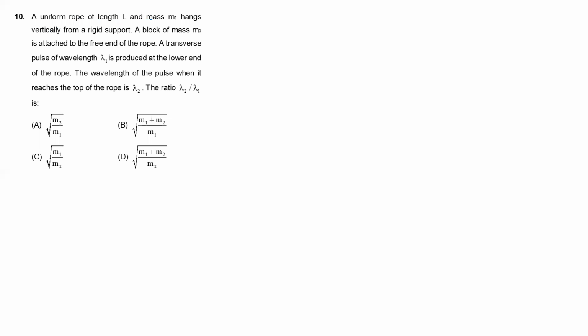A uniform rope of length L and mass M1 hangs vertically from a rigid support. A block of mass M2 is attached to the free end of the rope. A transverse pulse of wavelength lambda 1 is produced at the lower end of the rope. The wavelength of the pulse when it reaches the top of the rope is how much? That means this is the rope of mass M1. In that there is a block of mass M2 hanging.